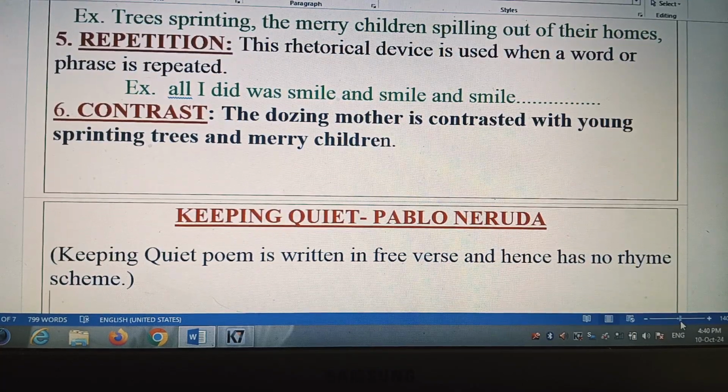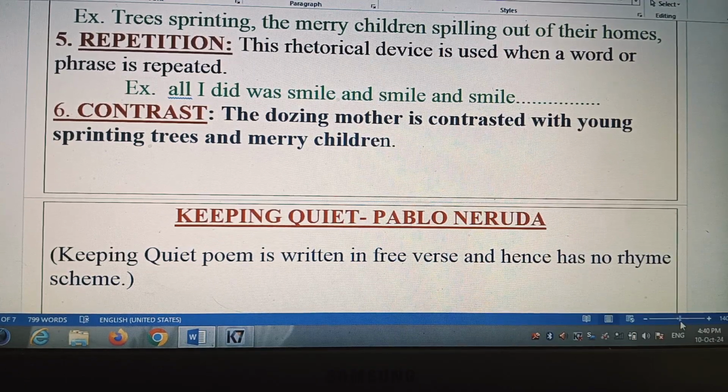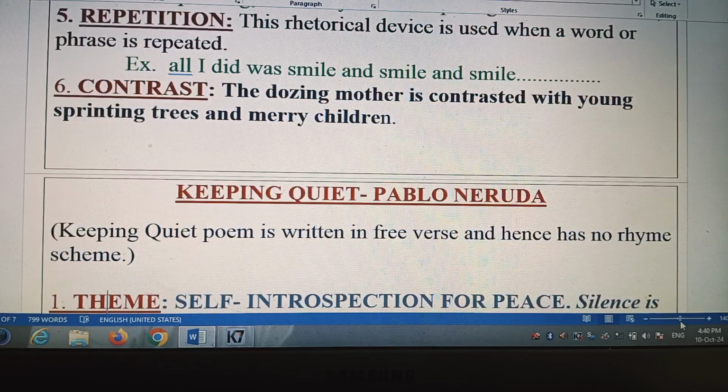Contrast: the dozing mother is contrasted with young sprinting trees and merry children. Okay, there is contrast. Inside the car, the mother is sitting beside the poet, and she is unhappy, disappointed, frustrated, dozing. And unlike the mother, outside the car, children are playing and they are happy, they are enjoying, making merry.